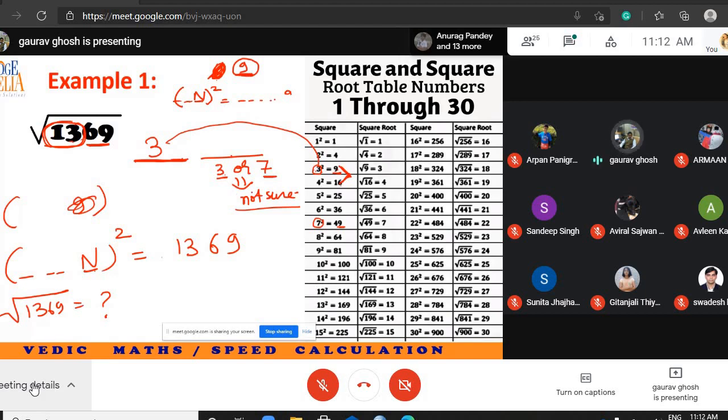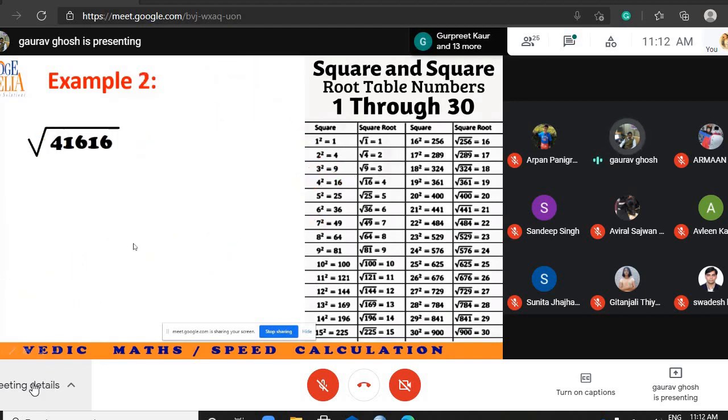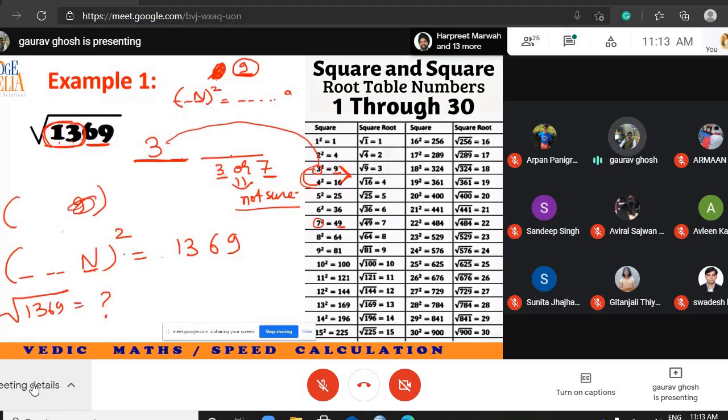How? Multiply this 3 with 4. How much do you get? You get 12. Our number is 13. So compare 13 with 12. 13 is greater than 12. That means out of 3 and 7, you have to choose the bigger number. So 37 is the final answer.